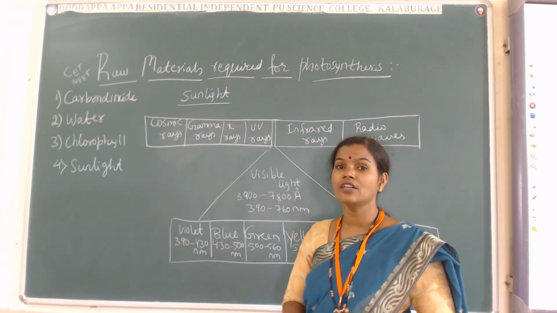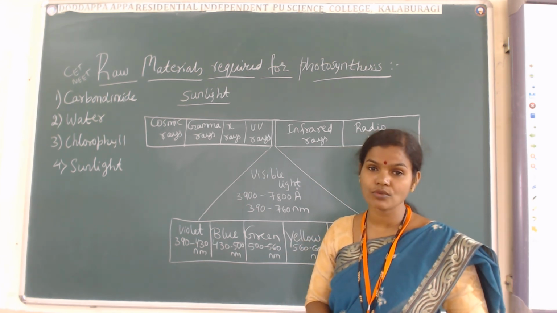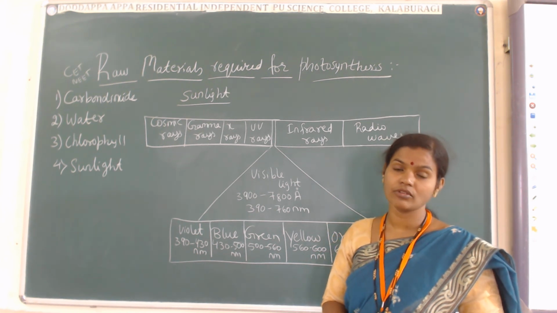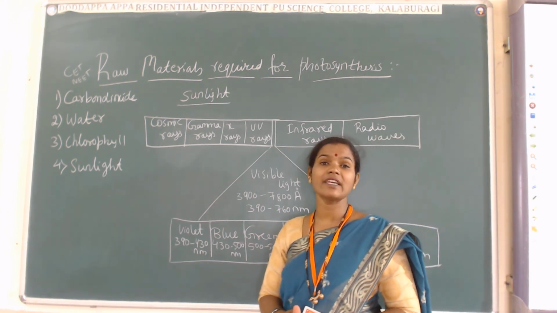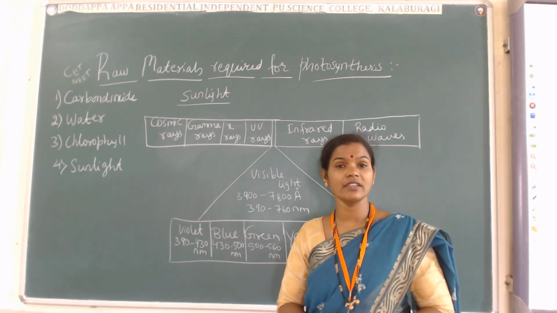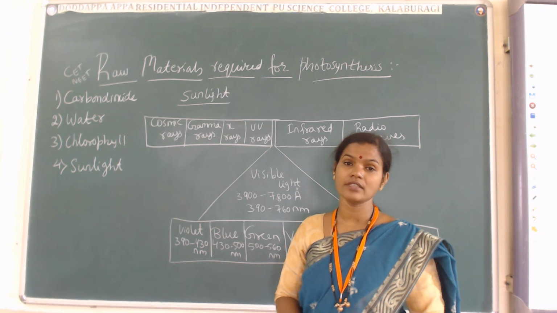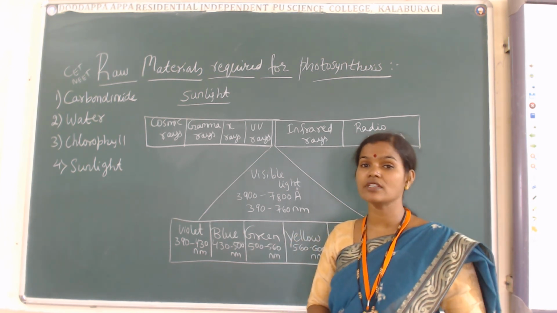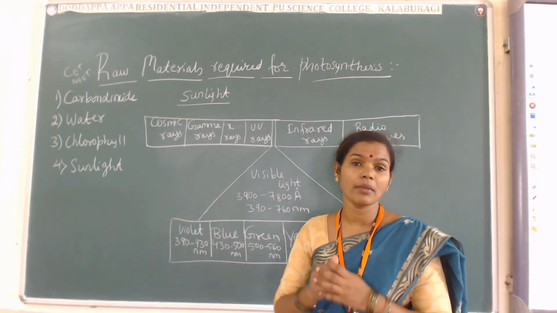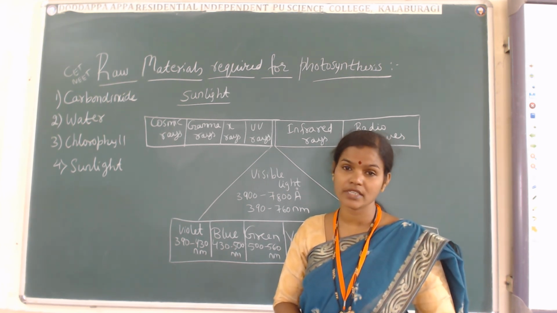So what they have given as the heading is raw materials required for photosynthesis. Once again, if we speak in the English language, I have told you the example of cooking the food material for your stomach. The main thing is, if you want to cook rice, then rice grains are required, water is required, salt is required, and mainly the gas is required, that is, the light is required. Is it not? Fire is required.